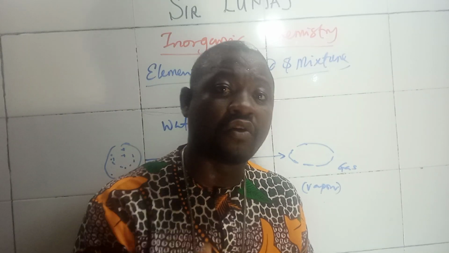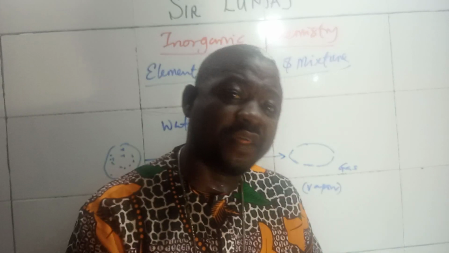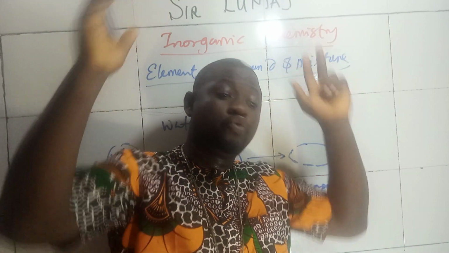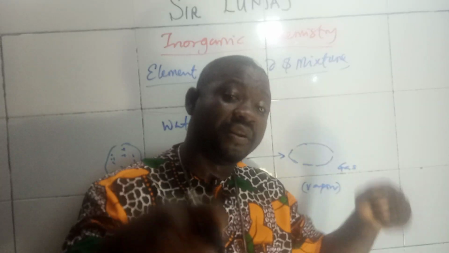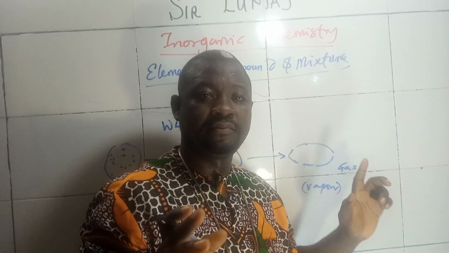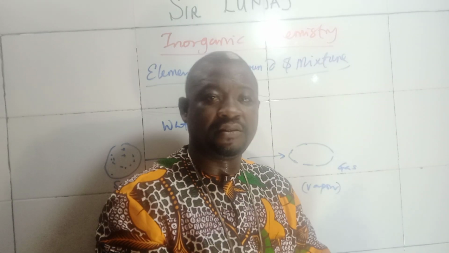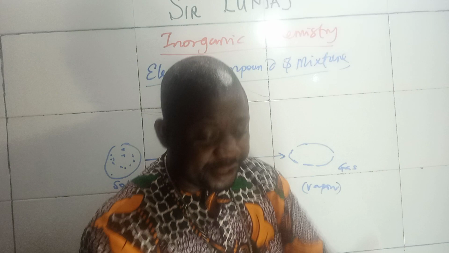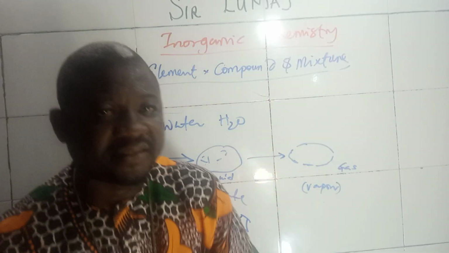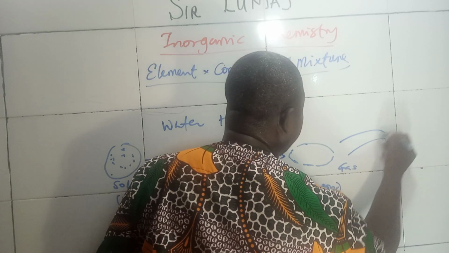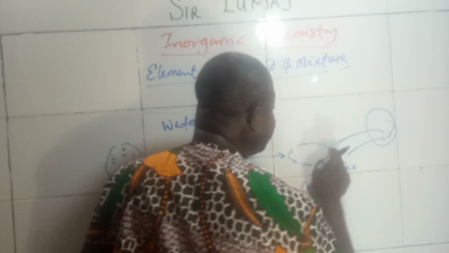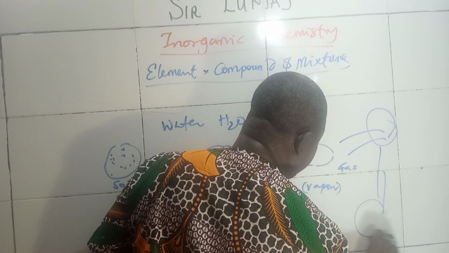After a while, what do you see coming? You see vapor. If you continue with that heat, the whole thing will evaporate. You will not see the water again. It will change from liquid to gas. That is a change of state. It has changed from solid, which is ice, to liquid, then from liquid to gas. And let's say I've connected this one to a condenser. A condenser can condense this vapor back to liquid.